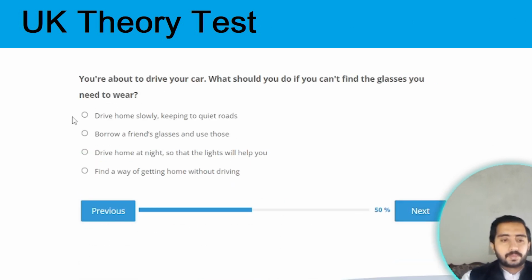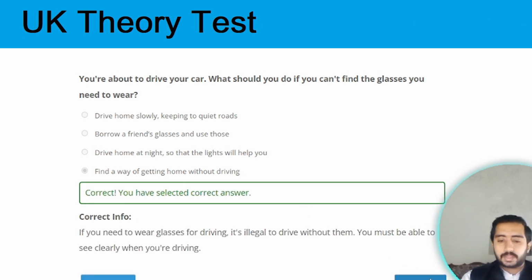Next one. You are about to drive your car. What should you do if you can't find the glasses you need to wear? The correct option is find another way of getting home without driving. Option D. Next one.